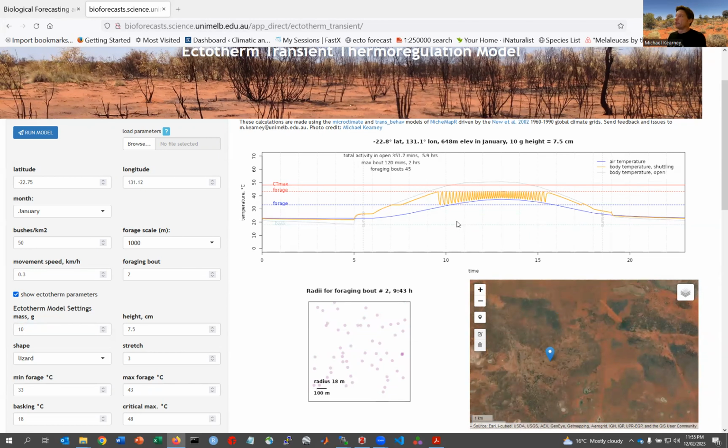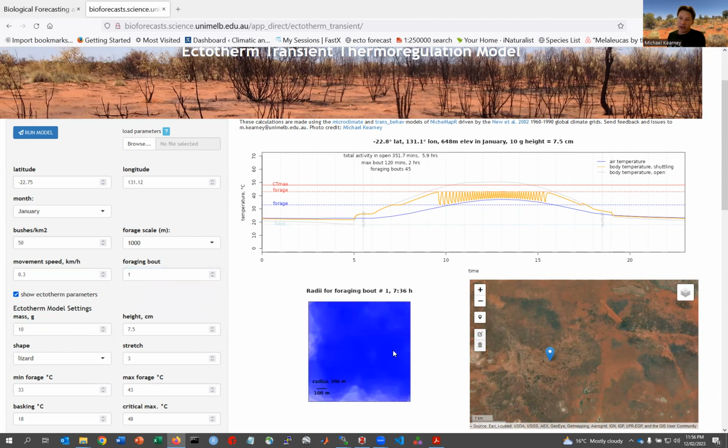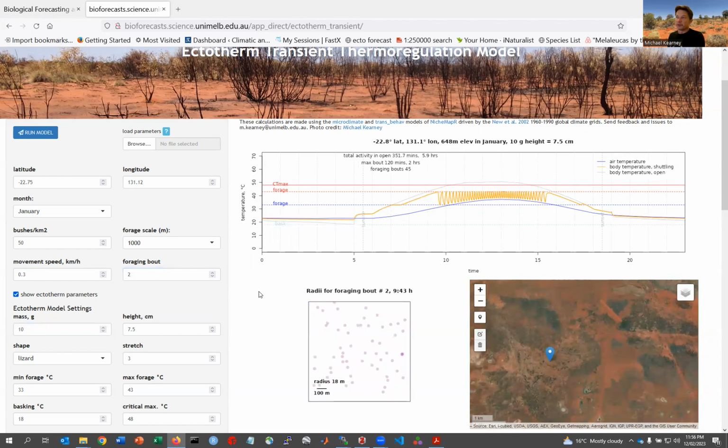And what we end up with is much tighter foraging, shorter foraging bouts because of the small size of the animal. So the foraging radii have gone from 50 meters down to 18 meters at this second foraging bout, this one here. But if we go to foraging bout number 1, you'll see that, again, the landscape's quite connected in the morning and the afternoon. So that just shows you how important movement for these animals is early in the morning.